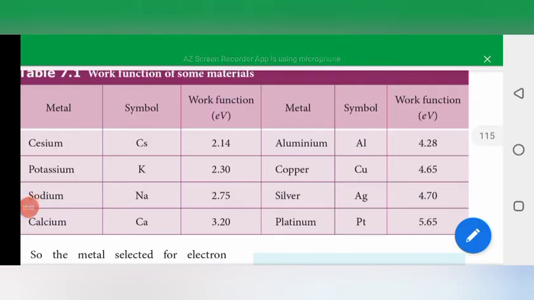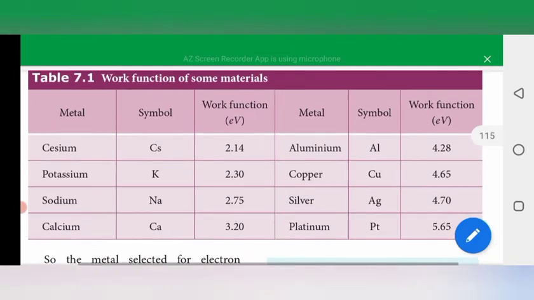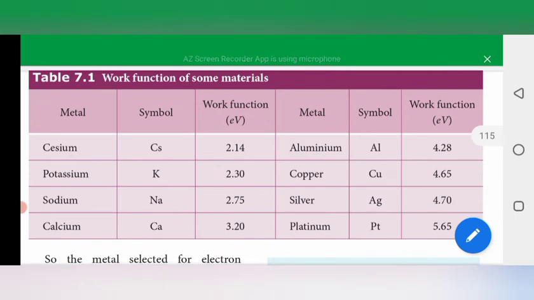Here the tabular column is given. Different elements need different energies for electrons to come out, so they have different work functions. Some of the metals and their work functions are given, so go through this tabular column.